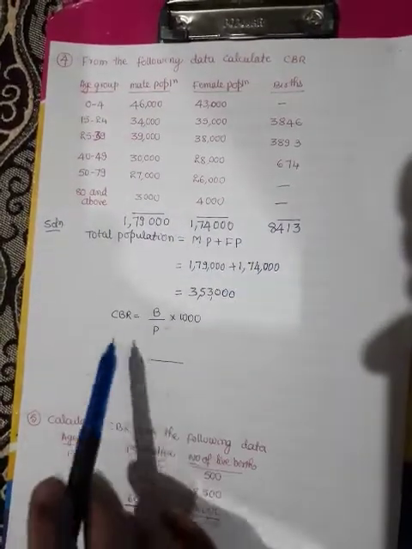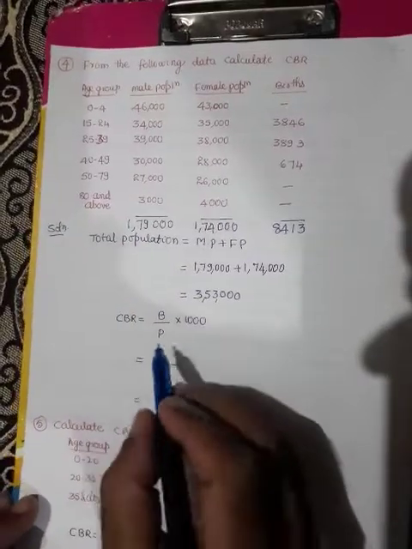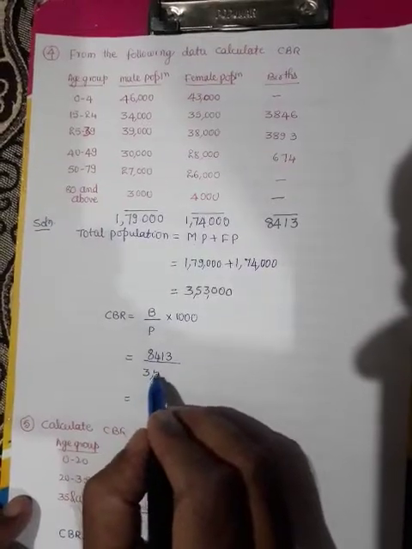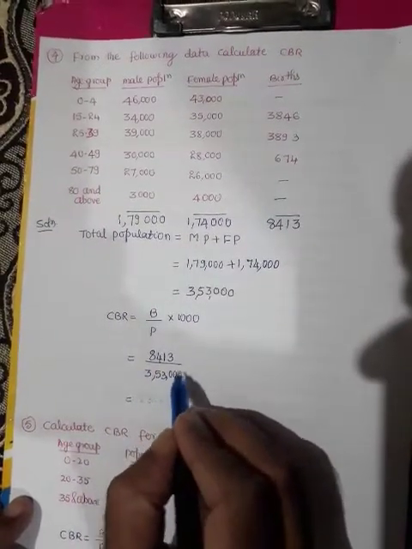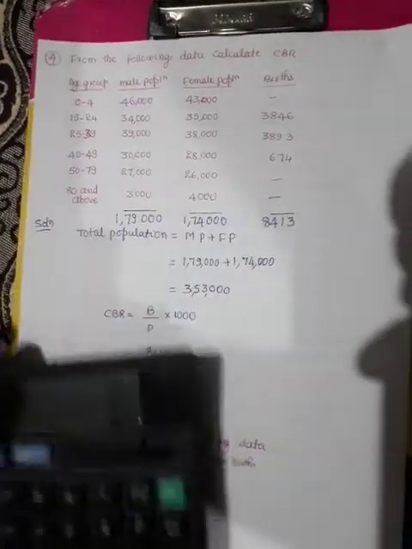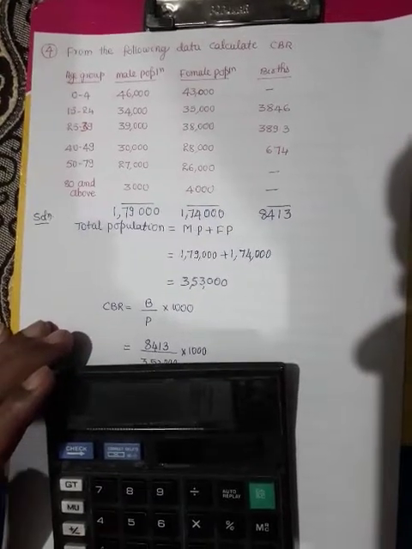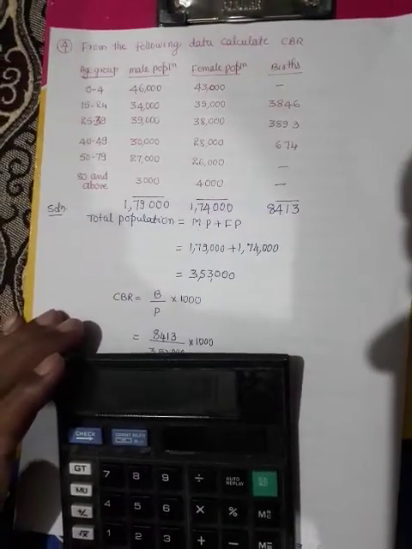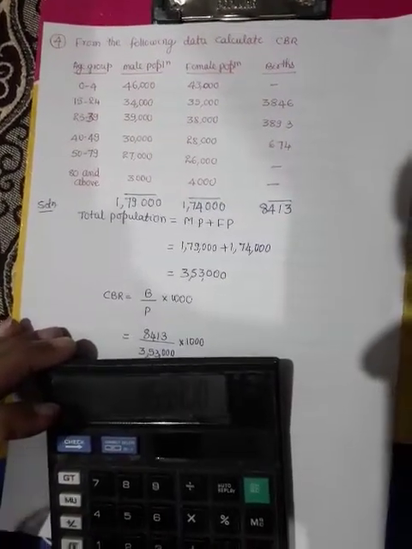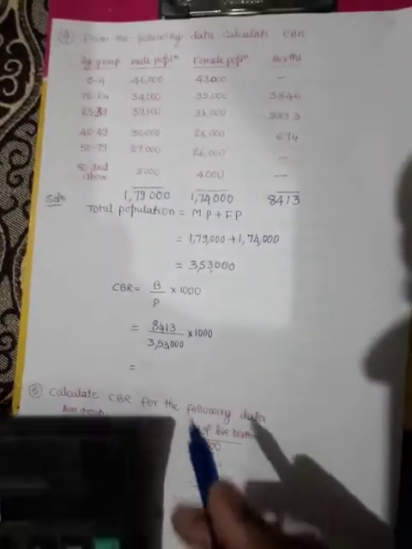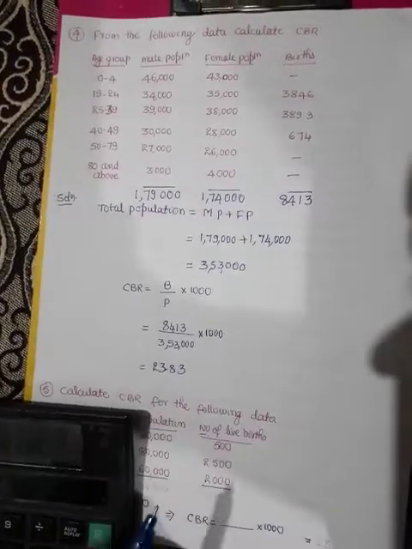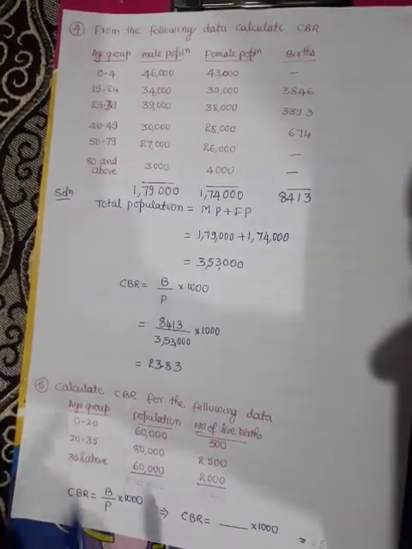Now the formula CBR is equal to B by P into 1000, that is equal to 8413 divided by 3,53,000 into 1000. We shall simplify. 8413 into 1000 divided by 3,53,000 is equal to 23.83. Answer: CBR 23.83.